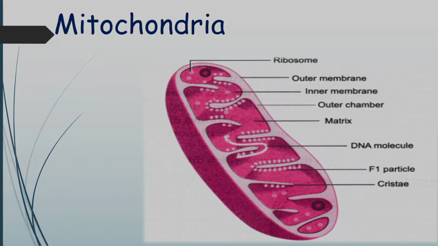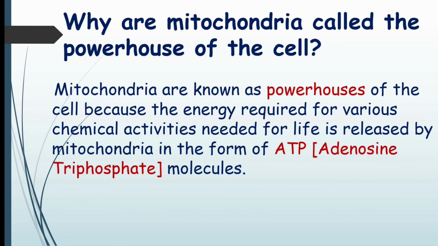Why are mitochondria called the powerhouse of the cell? Mitochondria are known as the powerhouse of the cell because the energy required for various chemical activities needed for life is released by mitochondria in the form of ATP molecules.